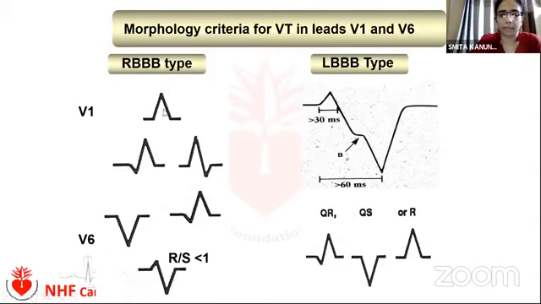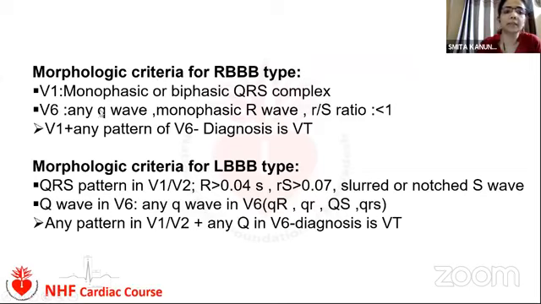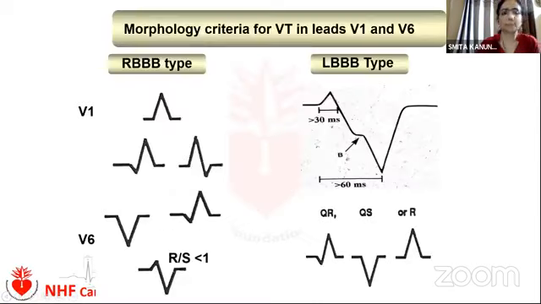For the RBBB type morphology, we look at V1 first. If in V1 the complex is either monophasic or biphasic, and in V6 there is any Q wave or the R/S ratio is less than 1, if these two are present together, then the diagnosis is ventricular tachycardia.